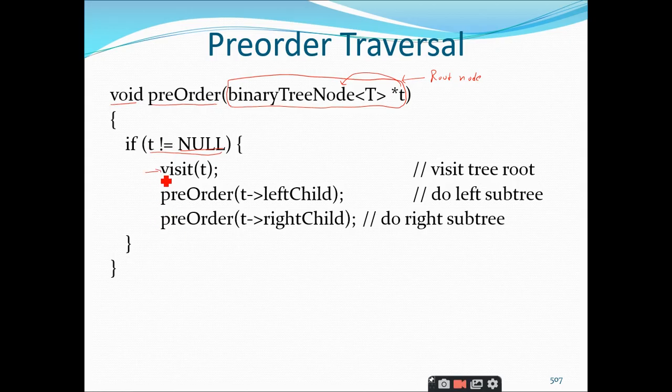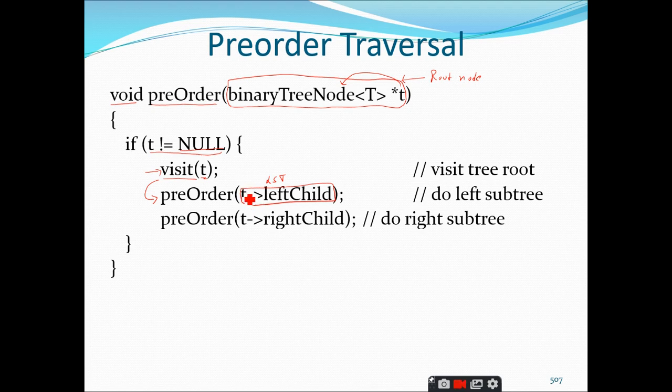What is the first operation you are doing? You are just visiting the T. Visit means you can either print the node or something else. So you are visiting the root node, that means you are printing the root node, and after printing the root node, you are going to apply the pre-order traversal for the entire left subtree. This is how you access the left subtree: T arrow left child.